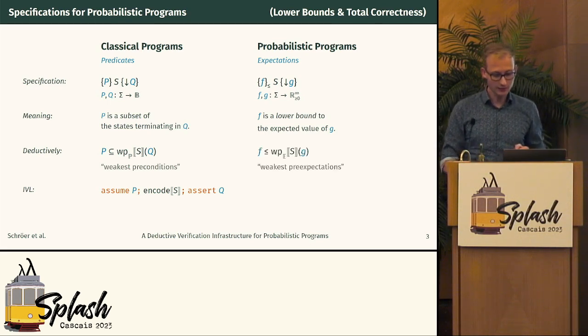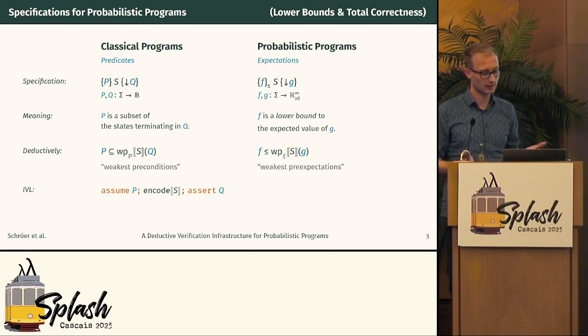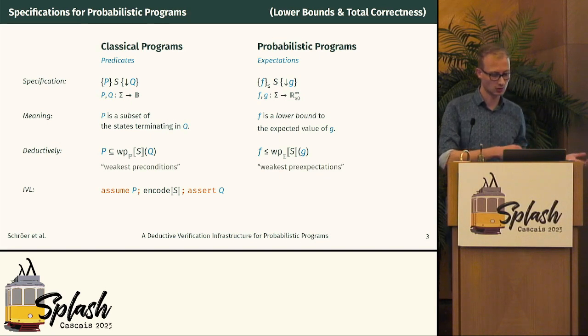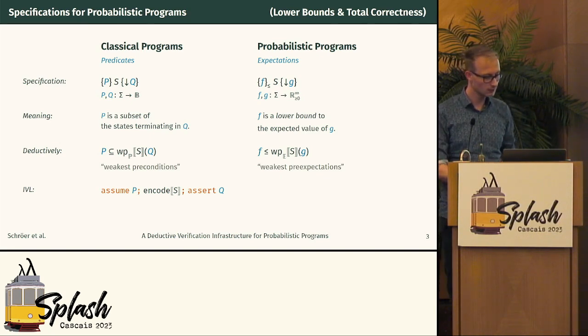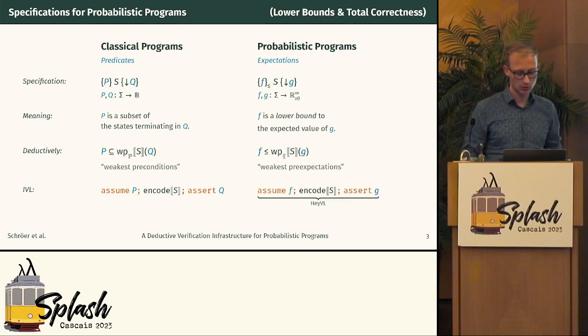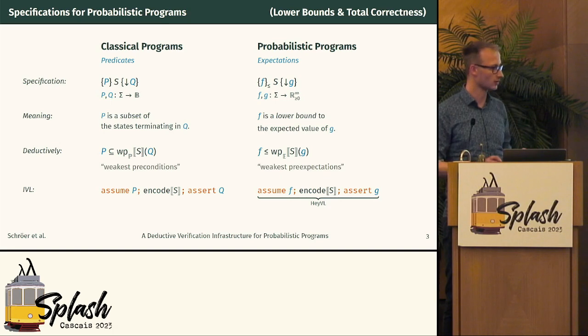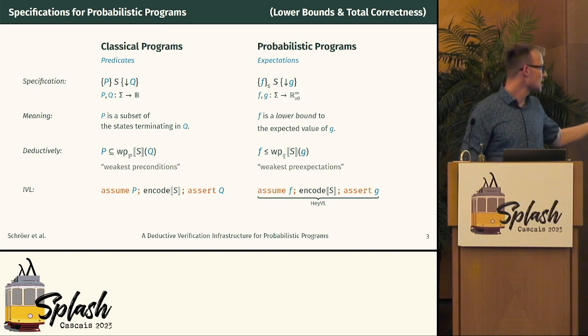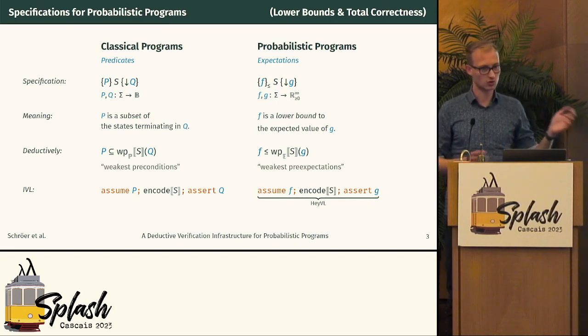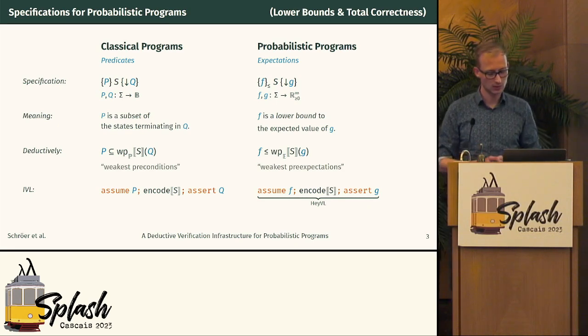In deductive terms, there's a thing called weakest pre-expectations, which generalizes weakest preconditions. So now we say f is a lower bound to the weakest pre-expectation of g. And in Javier, our intermediate language, you can write this specification in the same way. You can assume the pre-expectation f, and then you assert the post-expectation g, and you encode the program again.